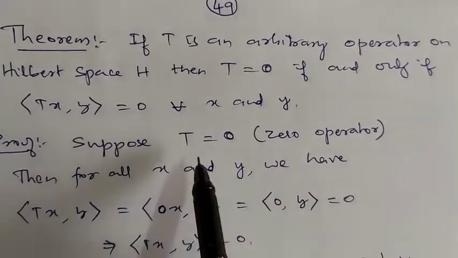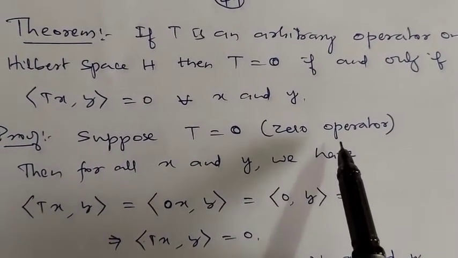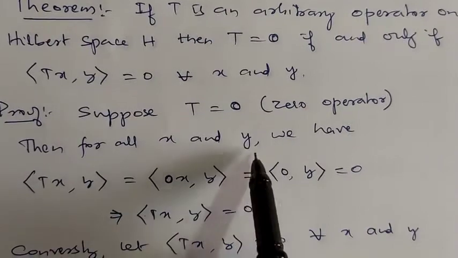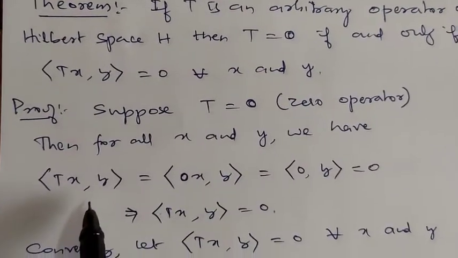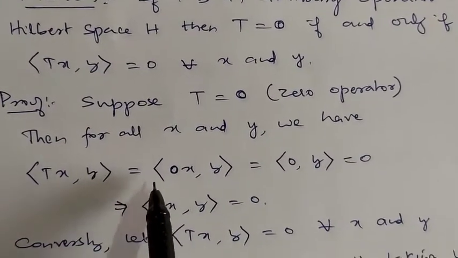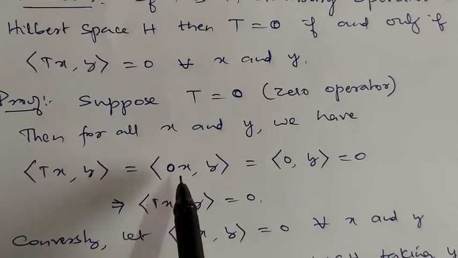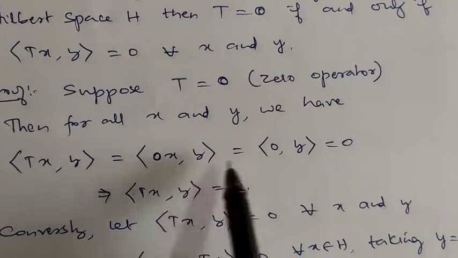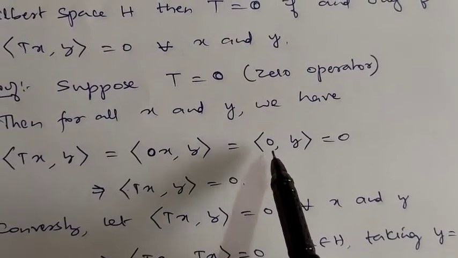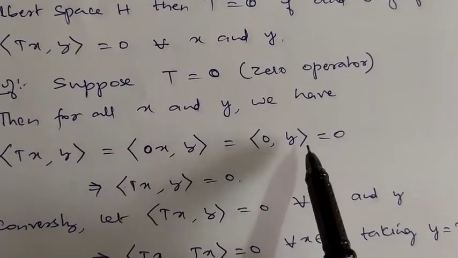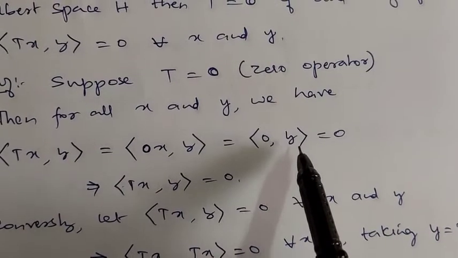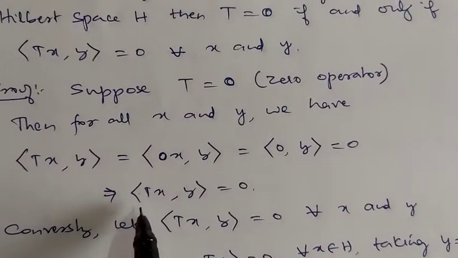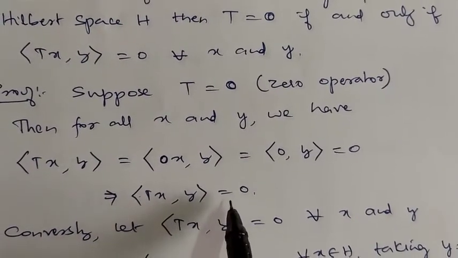Okay. First, suppose T is a zero operator. If T is a zero operator, then what will happen? Then for all x and y, we have the inner product of Tx comma y, that's equal to the inner product of 0x comma y. 0 is an operator, and the 0 operator maps every element to 0 itself. So 0x is 0, comma y. But the inner product of 0 comma y is 0 by definition of an inner product. This implies the inner product of Tx comma y is 0.